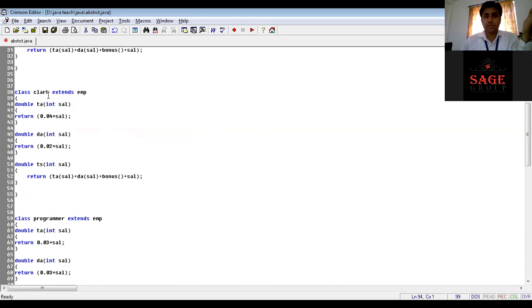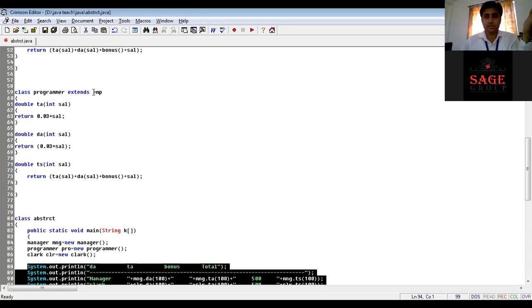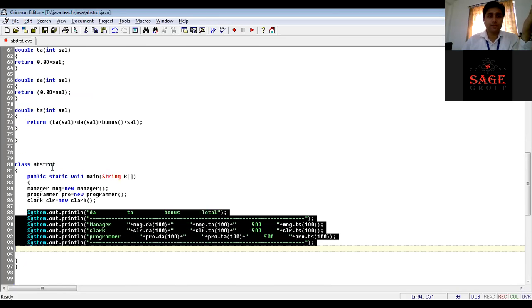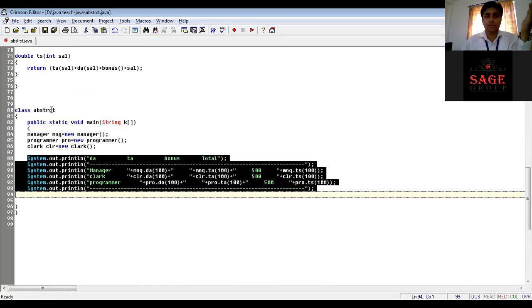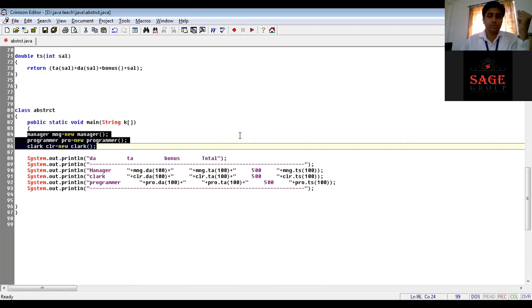Also, we extend EMP in clerk class and override the TA, DA, and TS methods. In a similar manner, in the programmer class, we also extend EMP and override the TA, DA, and TS methods. And finally, we are creating a final class in which we bring the whole concept together, and here we are invoking different objects. We are creating different objects of manager, programmer, and clerk, and on all of these we call the respective methods and calculate the salary.